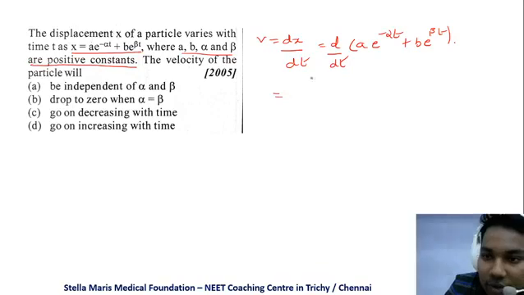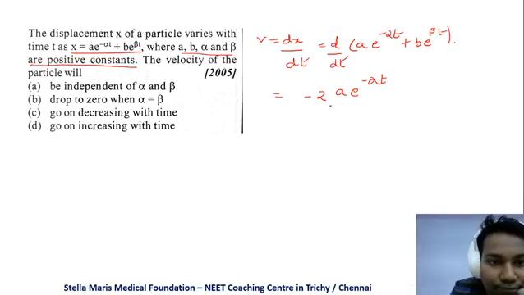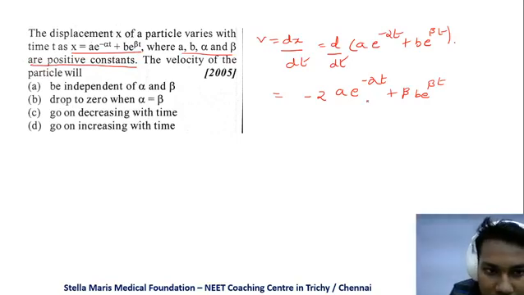If we differentiate it, the minus alpha will come here, minus alpha a e power minus alpha t, and this b becomes b into beta, b beta e power beta t. So this is velocity. They are asking whether the velocity of the particle will be independent of alpha and beta, or drop to 0 when alpha is equal to beta.